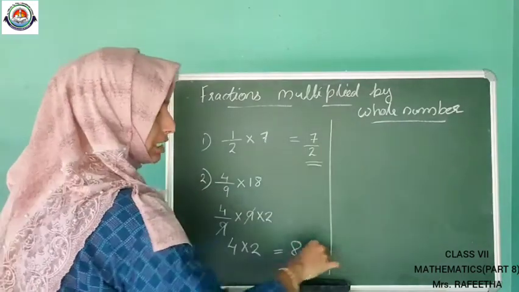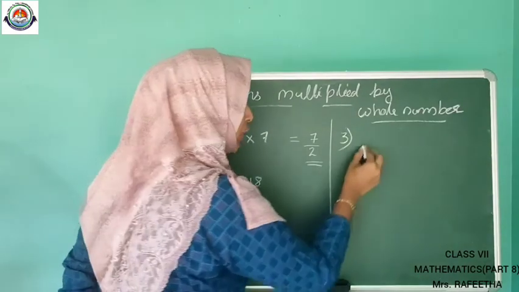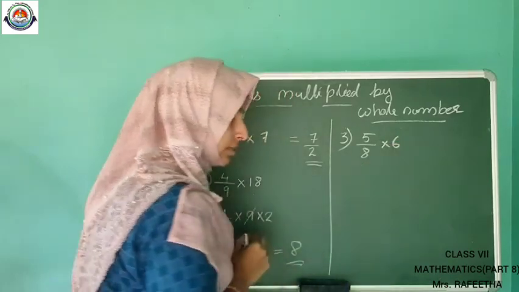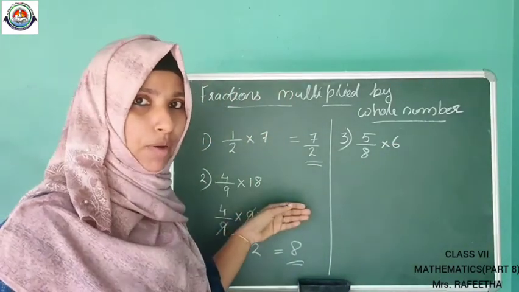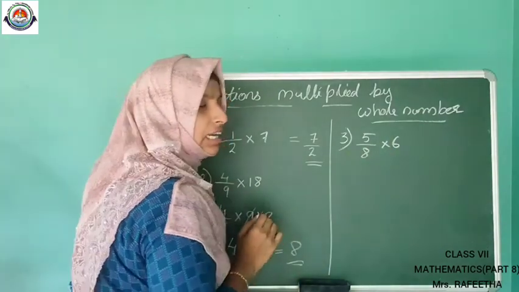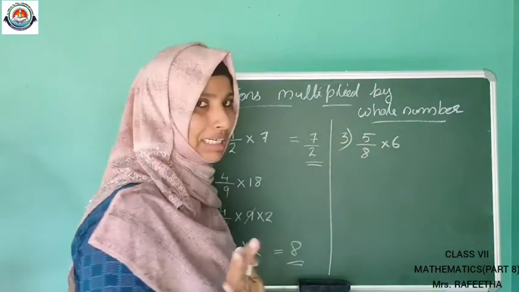Next we can do the third question: 5 by 8 into 6. This is somewhat different from the previous problems. Here 8 is not a multiple of 6, and 6 is also not a multiple of 8.